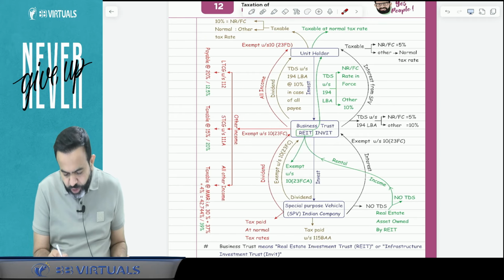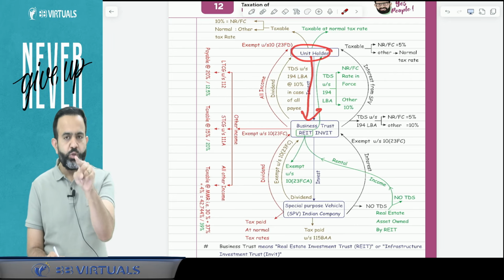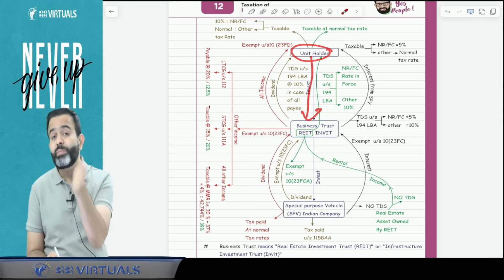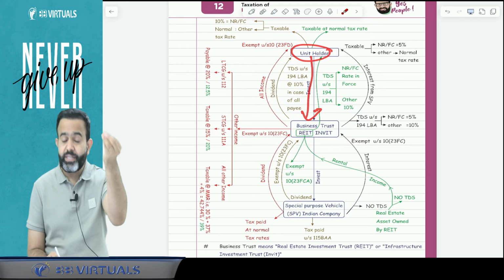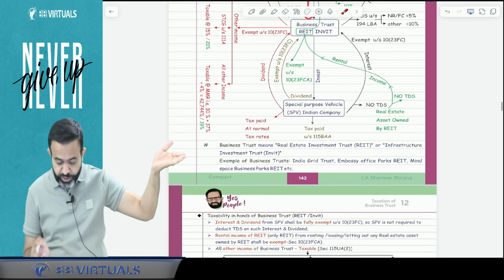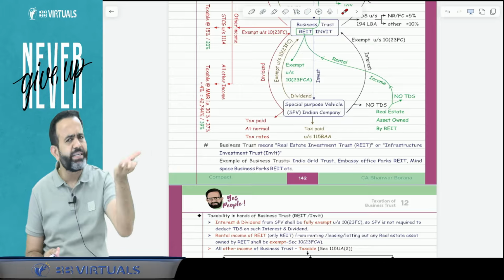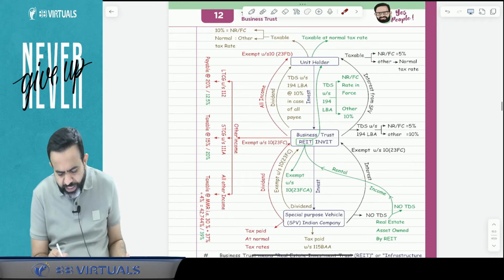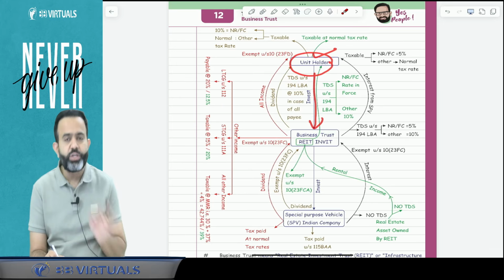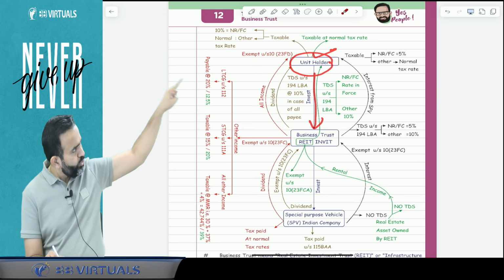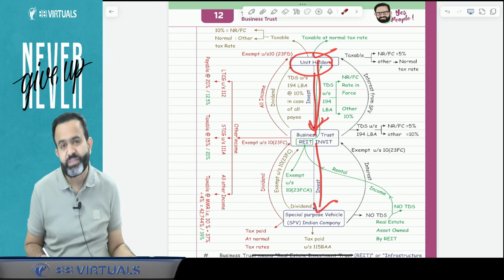So guys, here the unit holder is going to invest in the business trust. If you wish to invest in the business trust, then you will be treated as the unit holder. Suppose today you purchase a unit of Embassy Office Parks REIT, which is listed on a recognized stock exchange. If you invest in the REIT, then you will be treated as the unit holder of the business trust. So the unit holder will invest in the business trust, and the business trust will invest in the SPV.